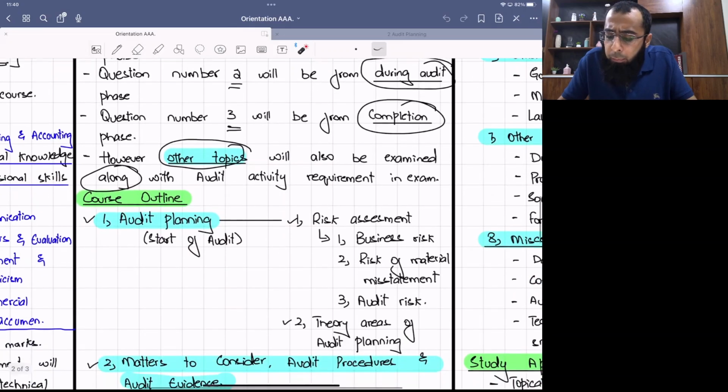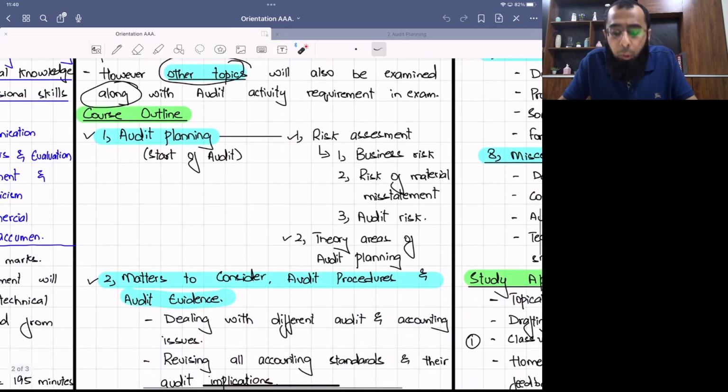Okay. Then we discuss the course outline. Your course outline starts with the first chapter of audit planning, which represents start of audit. And the most important requirement is to perform risk assessment of a client, in which you will be provided with a scenario of a client and you have to perform a risk assessment, and that can include evaluation of business risk, risk of material misstatement, or audit risk.